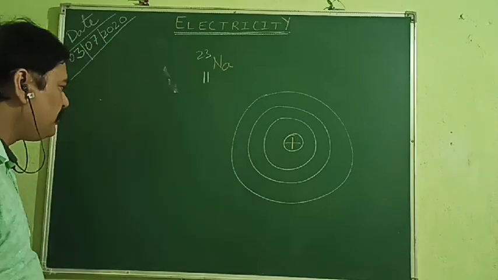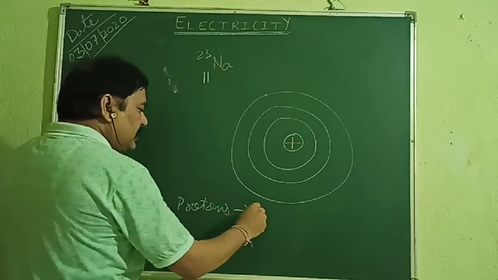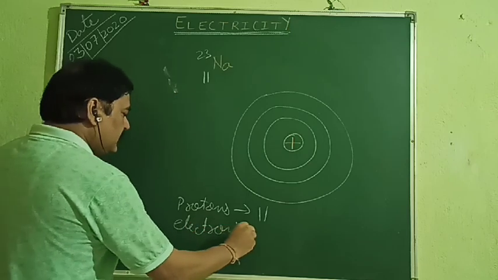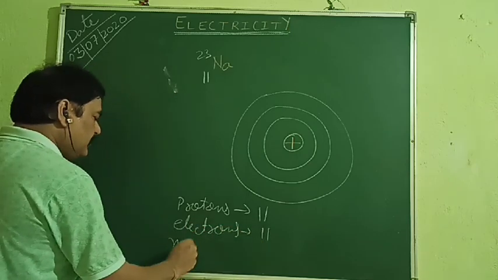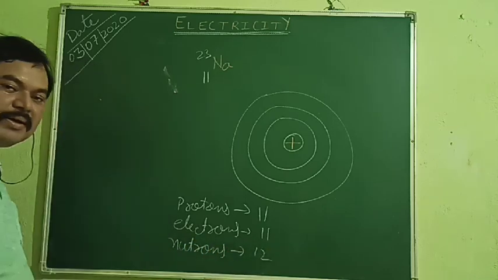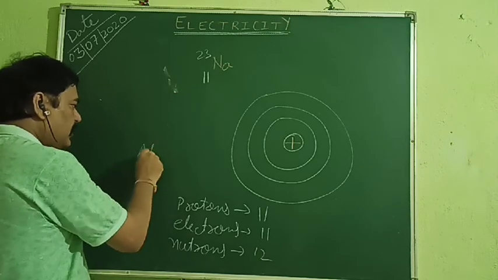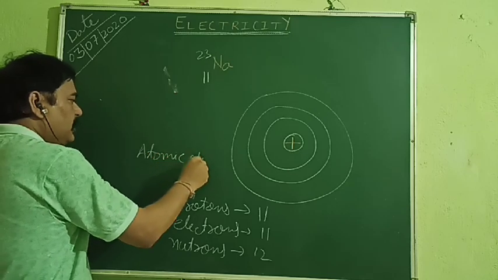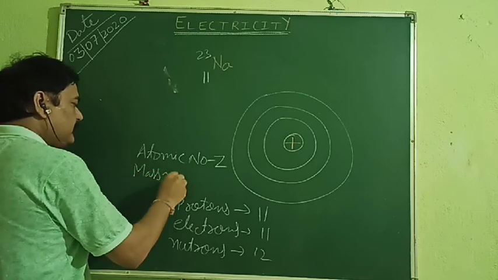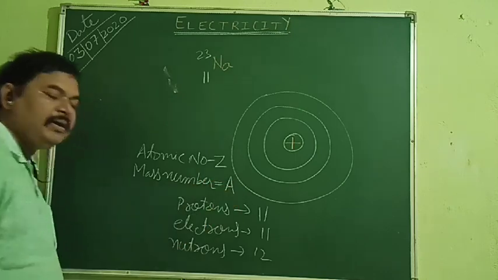That means how many protons are there? 11. How many electrons are there? 11. How many neutrons are there? 12. Atomic number is denoted by Z, and mass number is denoted by A.